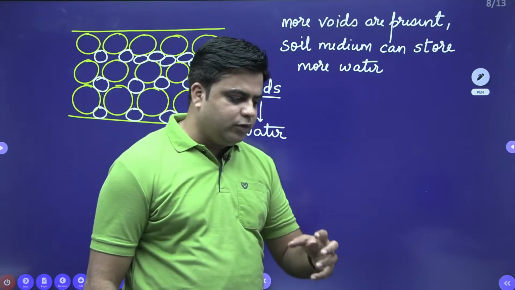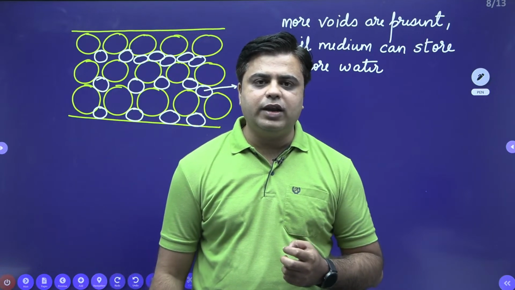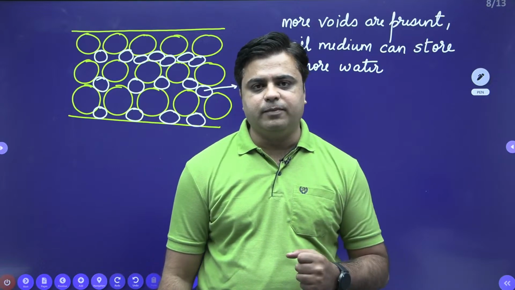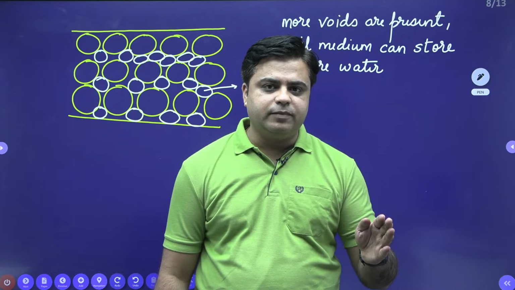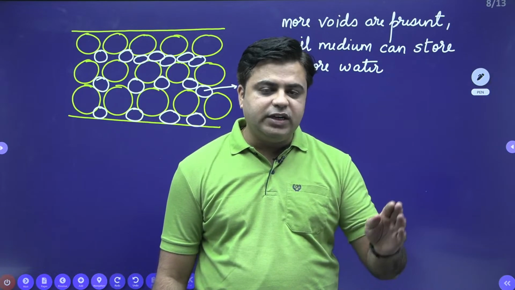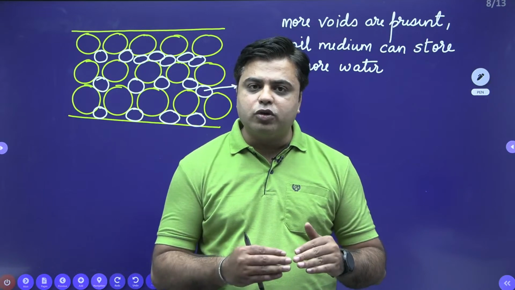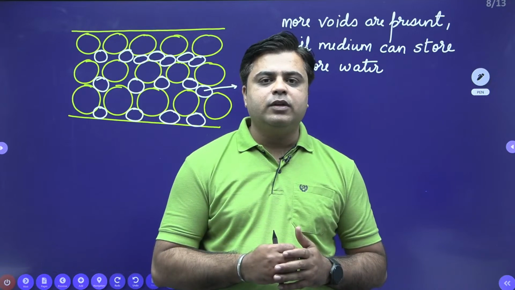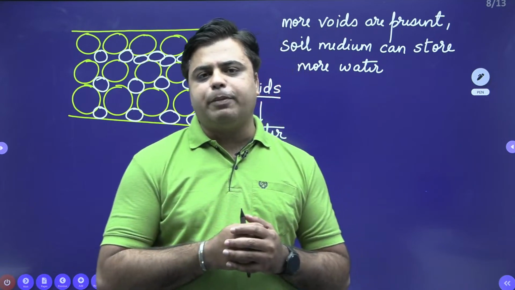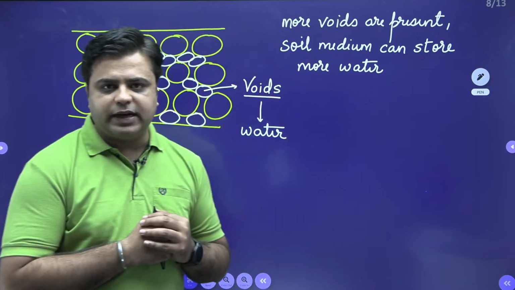So we do this underground exploration. We take out the underground soil, and we check the porosity of this soil. If the porosity of the soil is sufficient, then we say that sufficient quantity of water is stored inside the soil. Because if the porosity is more, more voids are present, and if more voids are present, it means more water is stored inside the soil medium.